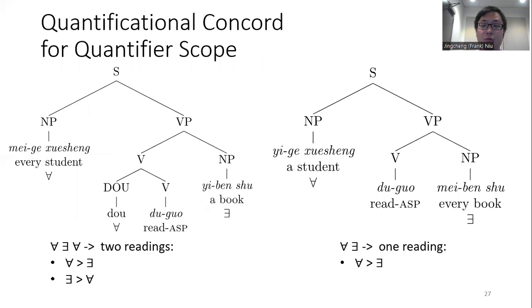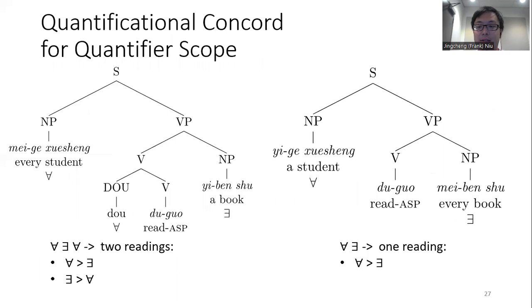And now let's use quantifier order list to analyze quantifier scope ambiguity. So for the sentence on the left, every student dou read a book, the QO list is for all, exists. Both readings are actually subsequences of the QO, and therefore both readings are available.